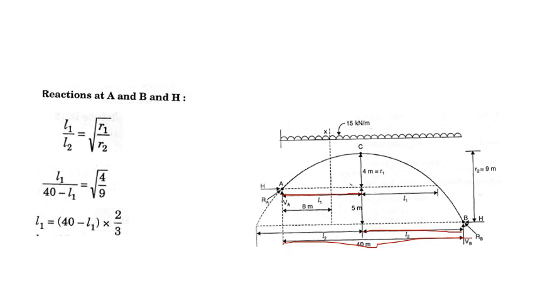Distance between A and B is 40 meters. From A to C it is L1, from C to B it is L2. So if we take out L2, we can write it as 40 minus L1.